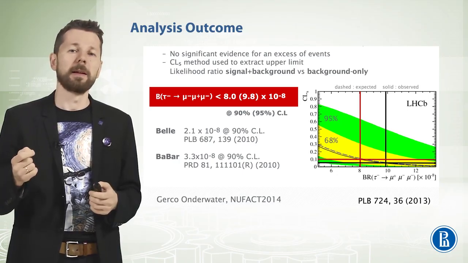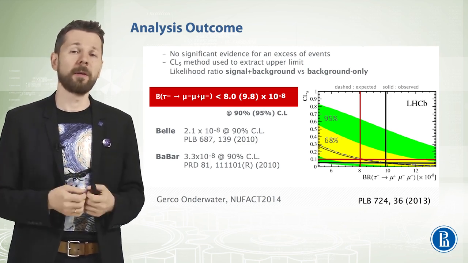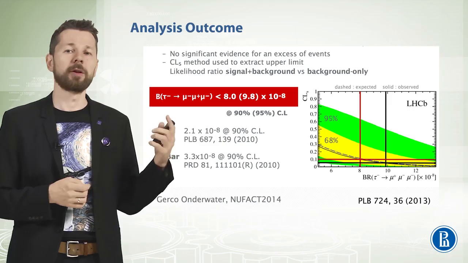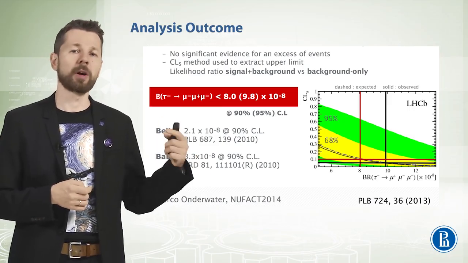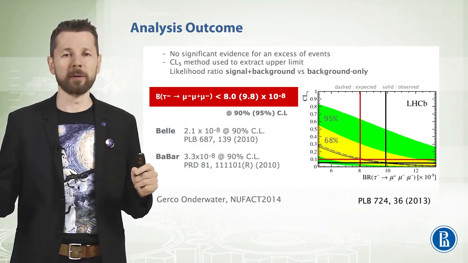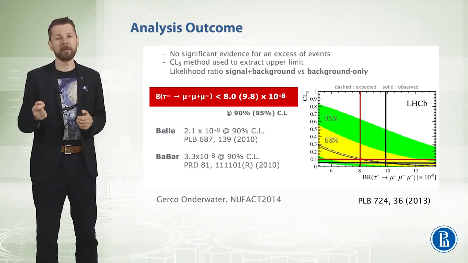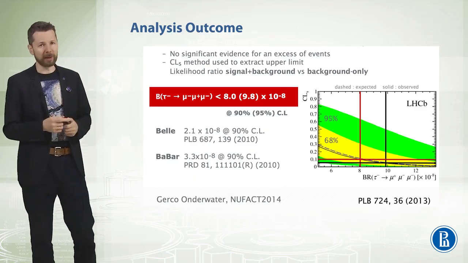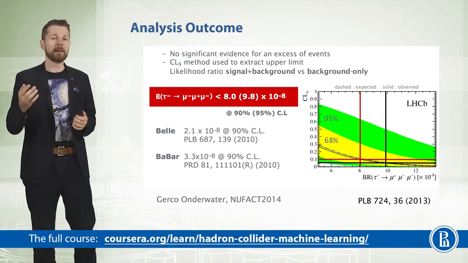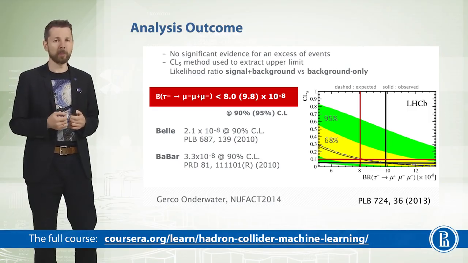A particular technique called confidence level estimation puts an upper limit on the measurement with a specified confidence level. You can see the colorful plot on the right that shows the different confidence levels, on the vertical axis, for various values of branching fraction, on the horizontal axis. Usually, the upper limit is set at 90 or 95% confidence. So the upper limit set by LHCb in this analysis in 2013 is that the branching fraction of the decay is not above 8.0 with 90% confidence.